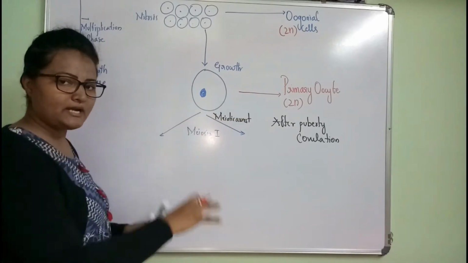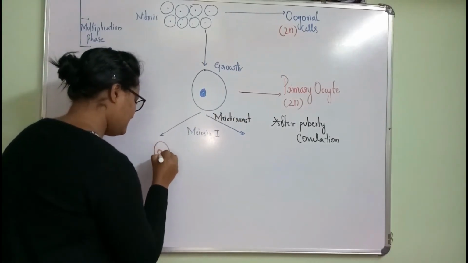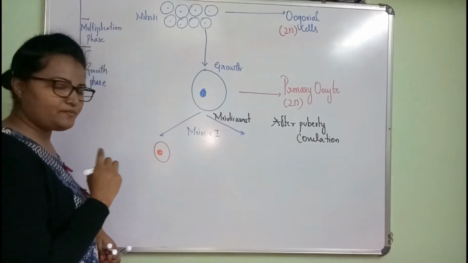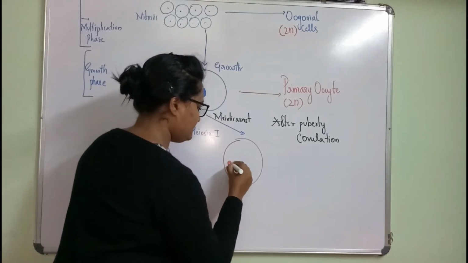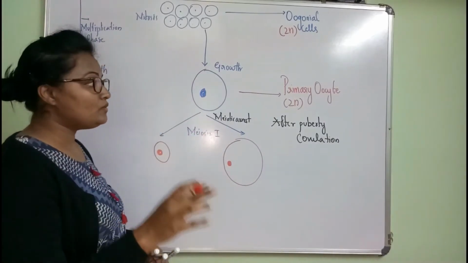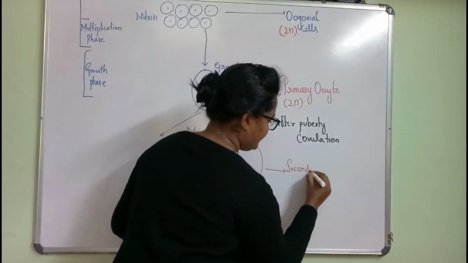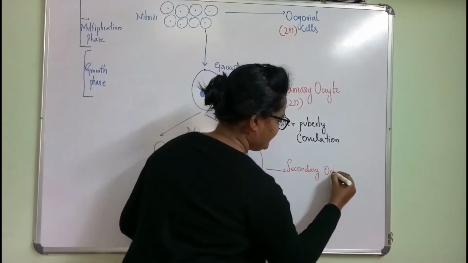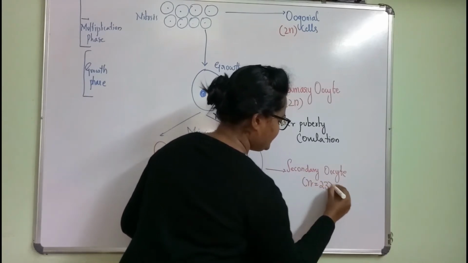The primary oocyte continues the meiotic process and they form one polar body, the first polar body, and one secondary oocyte, which is haploid in nature.